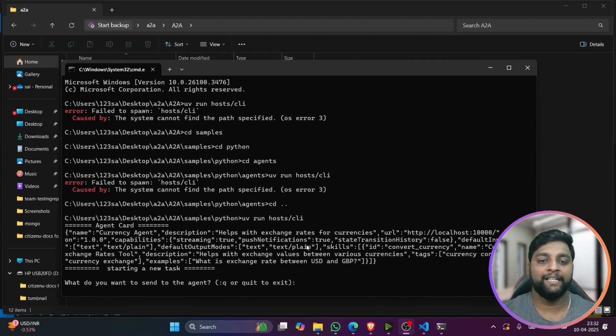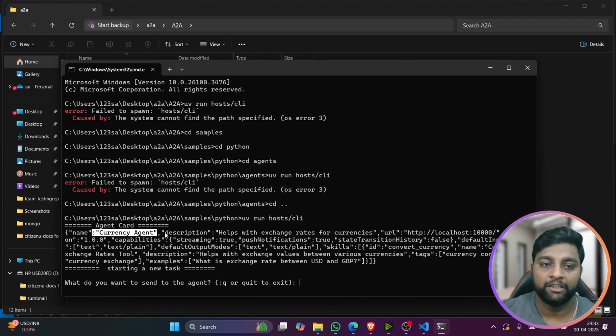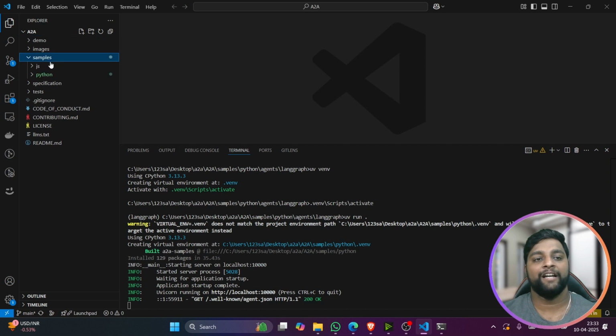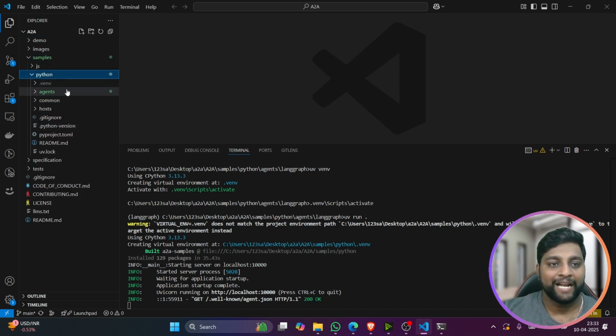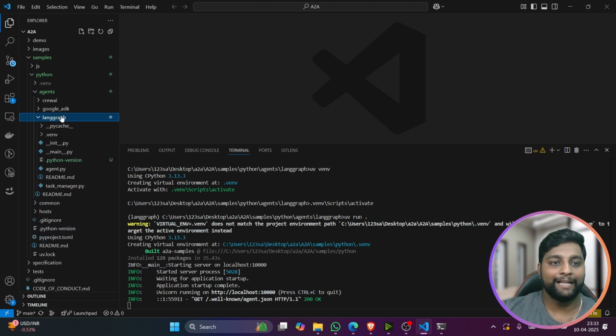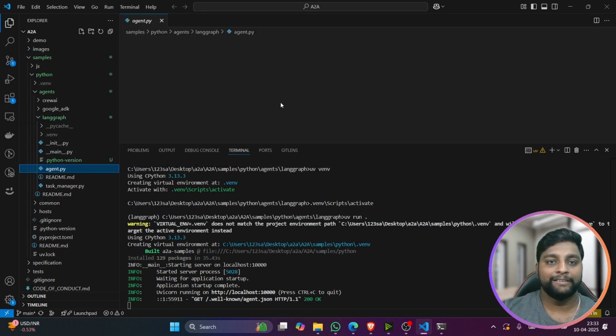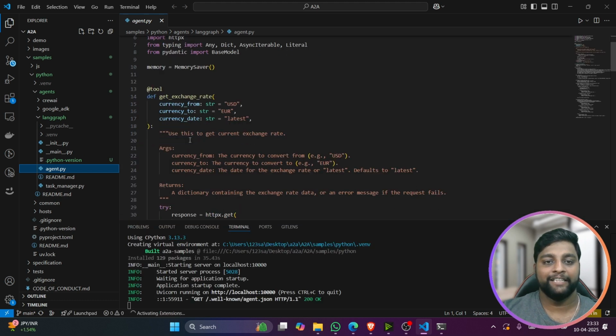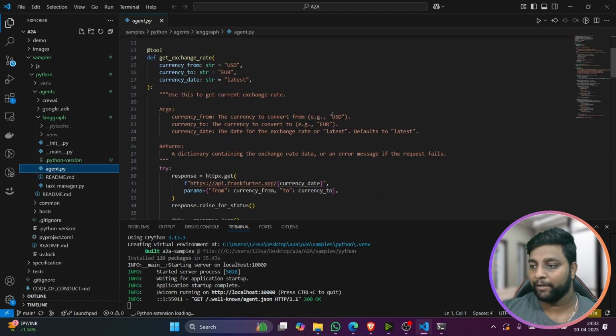And boom, you can see here it has been given, and this is the currency agent. By default, Google has created this sample file here, you can see python, and inside this agents, there is langgraph. Inside this langgraph, if you see agent.py, in this code you can see currency exchange. It will check the currency rates from USD to INR, whatever currency you want, you can provide, and it will check.